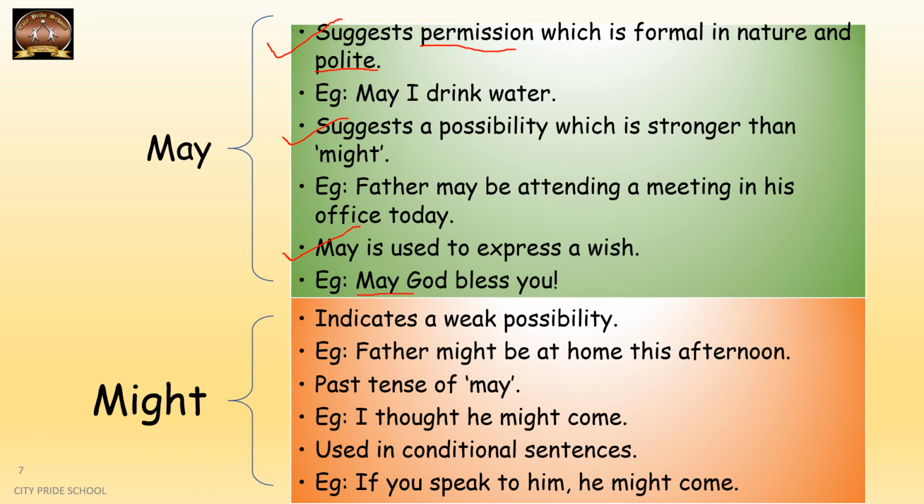Coming on to might, it indicates weak possibility in contrast to may. Example, father might be at home this afternoon. Father is supposed to be in the office during the afternoon, but maybe, there's a possibility that father has come back home in the afternoon. It is also sometimes used as past tense of may. I thought he might come. So here might is being used to indicate past tense. Means I was thinking that he might come in the past.